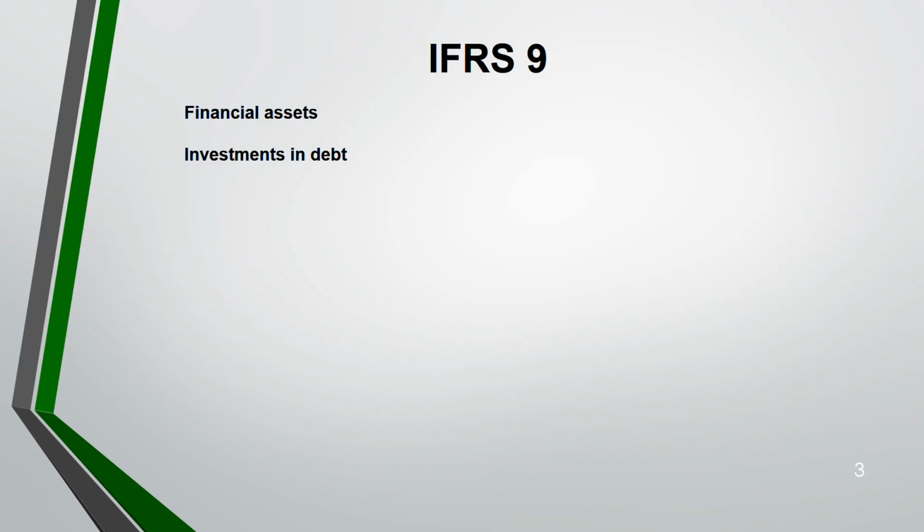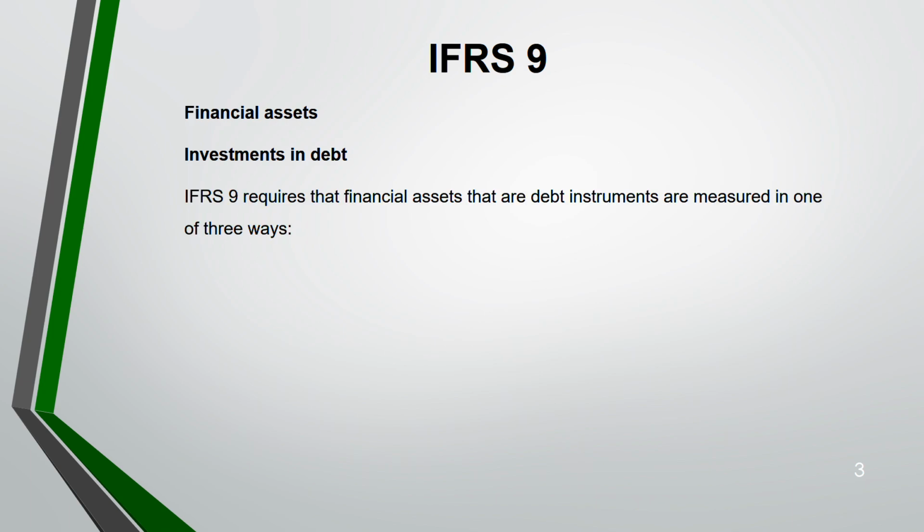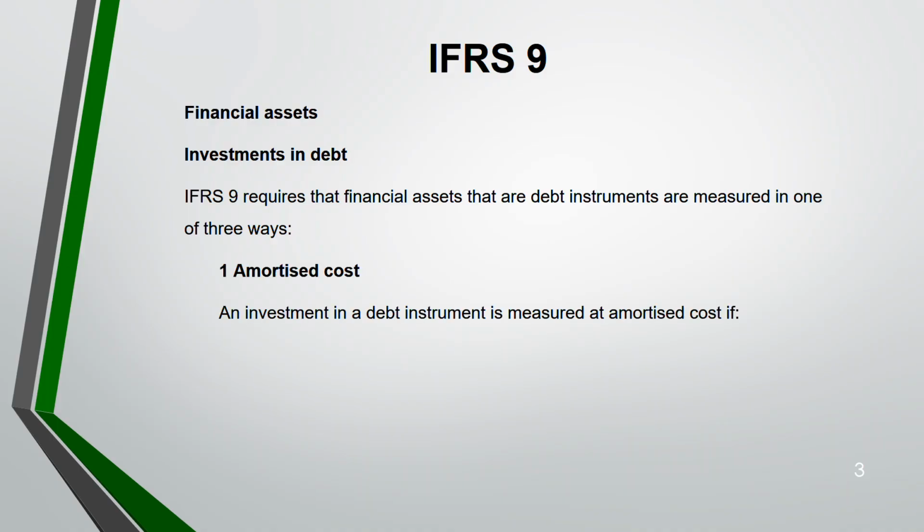If for you it's an asset, for the other party it's a liability. That's how it works. Now, IFRS 9 requires financial assets that are debt instruments can be measured in three ways. These are the three ways that I've talked about. Amortized, fair value through other comprehensive income, and fair value through profit and loss. But remember, amortized cost is not there for investment in equity.